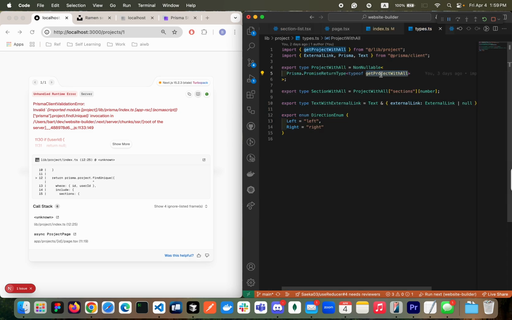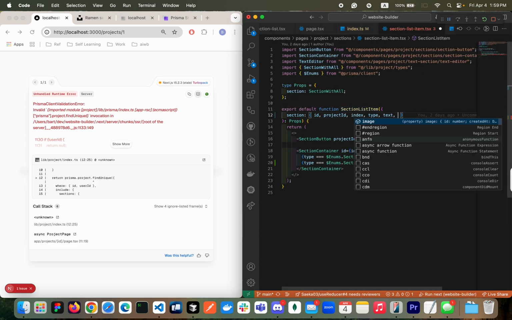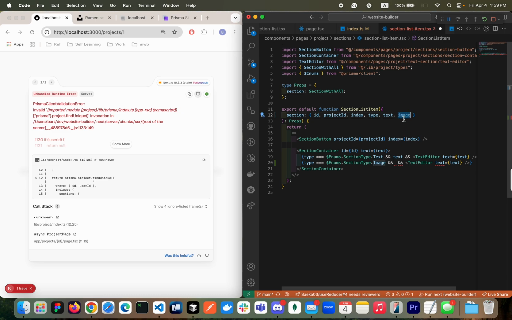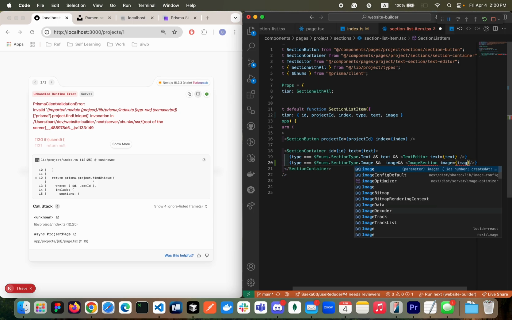As you can see, we are using this function to generate the type. Let's go back. Sorry, my bad. So now you should be able to see the image right here. Looking good. When the section type is image, and then we have an image object, then we're going to render one component. The component name is image section. I need to change the component name here, right? But let's leave it. And then I want to pass the image object over here.